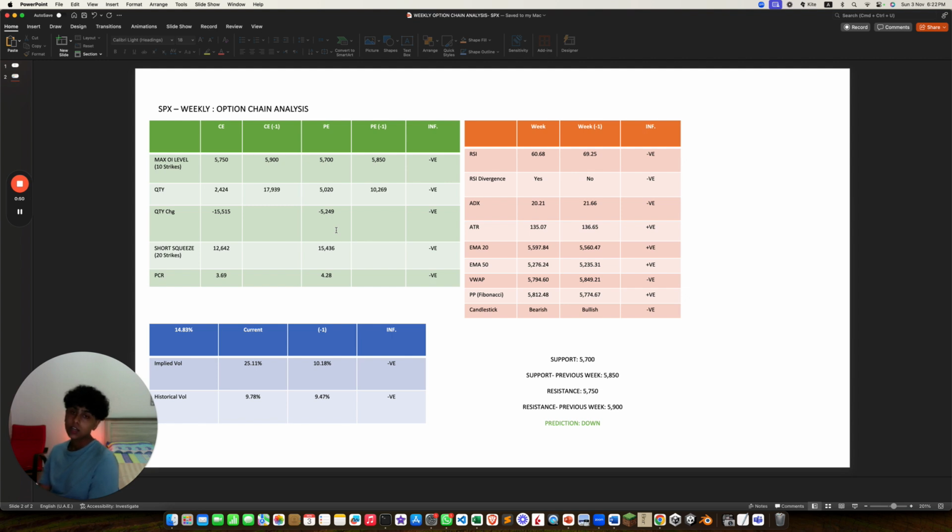The SPX, that's negative. Implied volatility and historical volatility are both higher. That's two negatives. RSI is lower. That's negative. No, there is a divergence. That's negative. ADX is lower. That's negative. ATR is lower.